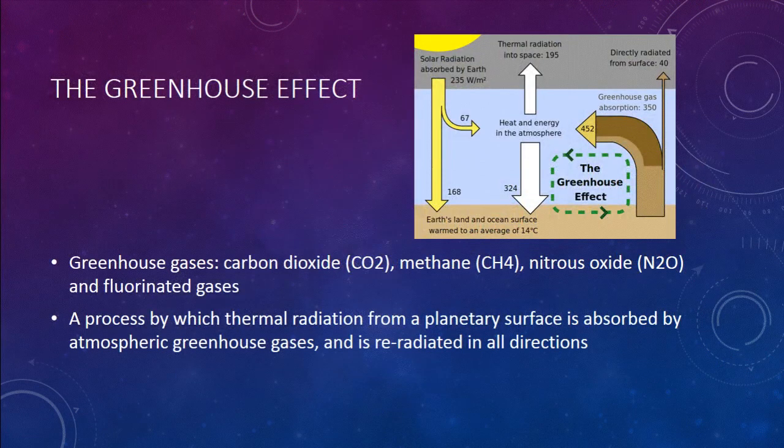The main reason of global warming is the greenhouse effect. It is a process by which thermal radiation from a planetary surface is absorbed by atmospheric greenhouse gases and is re-radiated in all directions. Greenhouse gases include CO2, CH4, N2O, and other fluorinated gases. And this is the graph about the greenhouse effect.